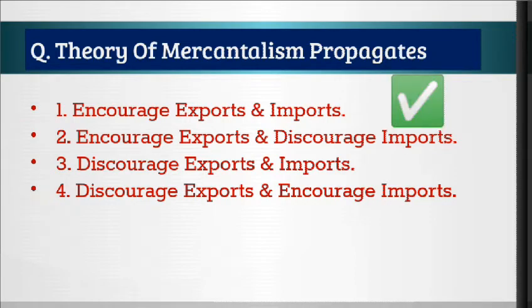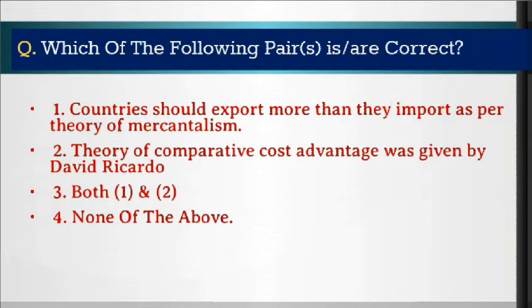And the next question is, which of the following pairs are correct? This question asks us to pick the right option. The first option, the countries should export more than they import as per the theory of mercantilism. Second option, the theory of comparative cost advantage was given by David Ricardo. Third option, both 1 and 2. And fourth option, none of the above. So these are the options from which we have to select the correct one.